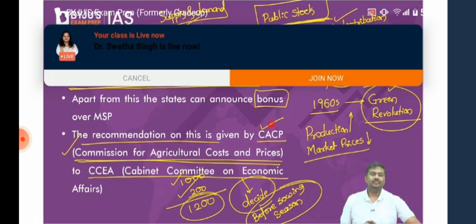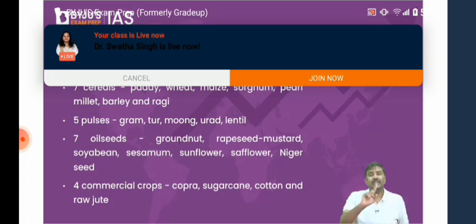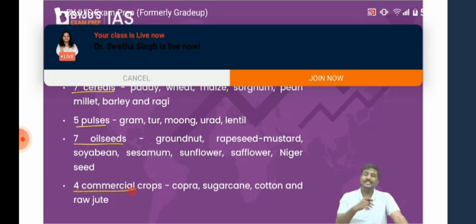Now, next point. How many crops are covered under MSP? I'll just go with the CACP website. The website says 23 crops are covered under MSP. These are the crops, please have a look at it. Cereals are there, pulses are there, oil seeds are there, and commercial crops are there.